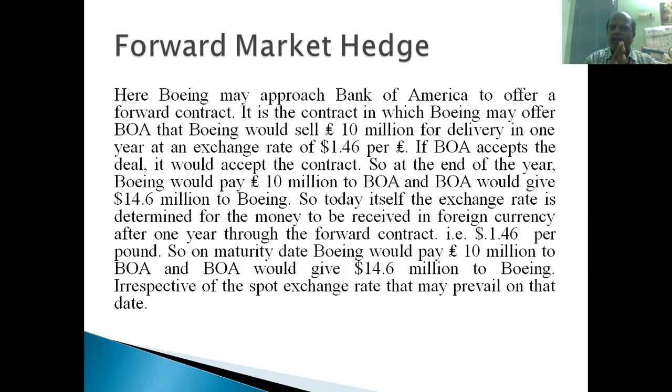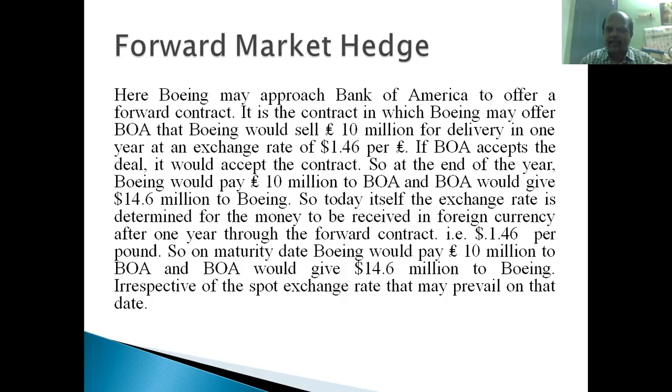They approach the Bank of America. They make the deal with the Bank of America, telling that they will be giving 10 million pounds. The Bank of America has to pay $1.46 for every pound, right? So almost $40.6 million they have to pay. Bank of America has to pay Boeing Corporation. If Bank of America accepts the deal, it means that they accepted the contract, right? So at the end of the year, when Boeing receives this 10 million pounds from British Airways, BOA would give $40.6 million to Boeing, right?